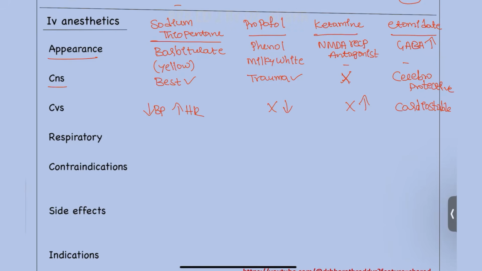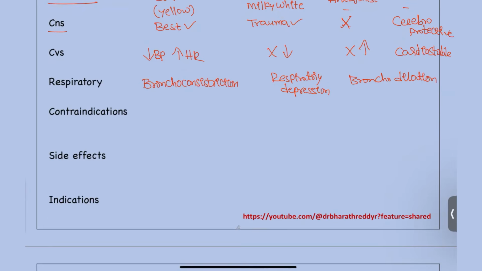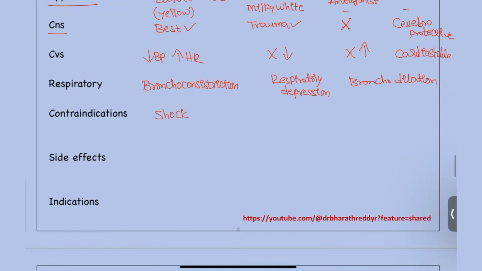Next, the respiratory system. It has different types of effects. Bronchoconstriction is seen with sodium thiopentone. Bronchodilation is seen with ketamine and etomidate. Respiratory depression is seen with propofol. Next, contraindications. In a shock patient, we should not give propofol or thiopentone.